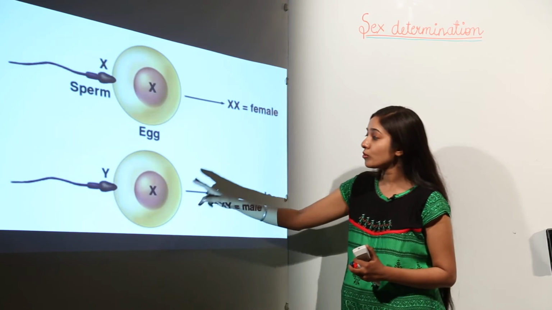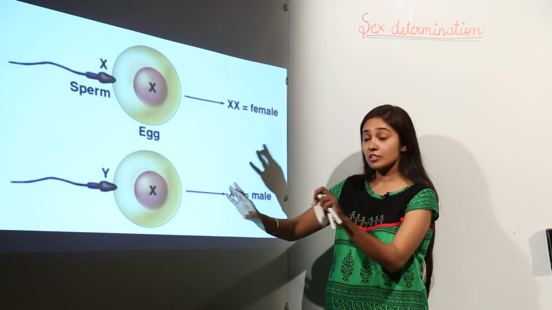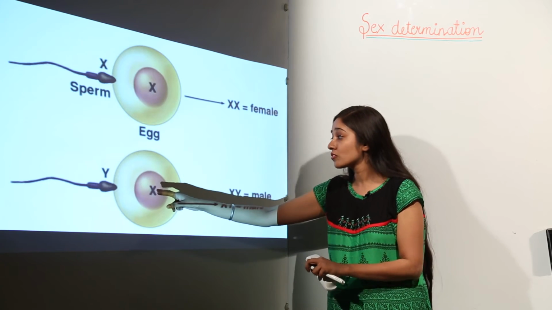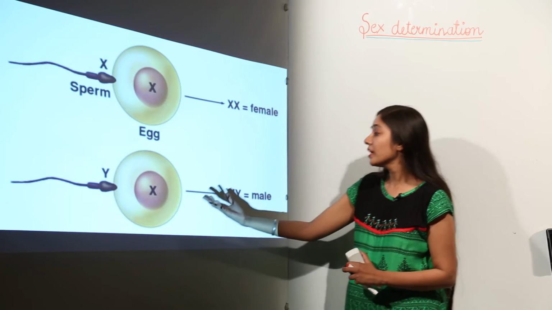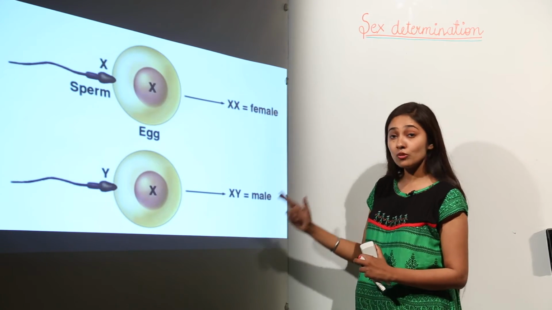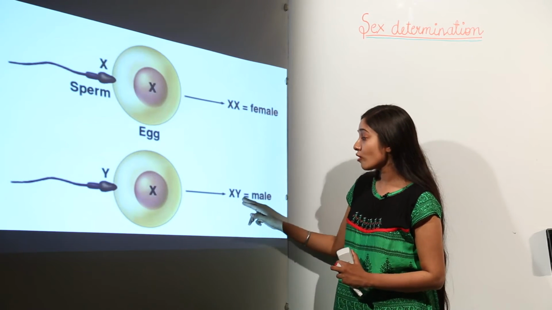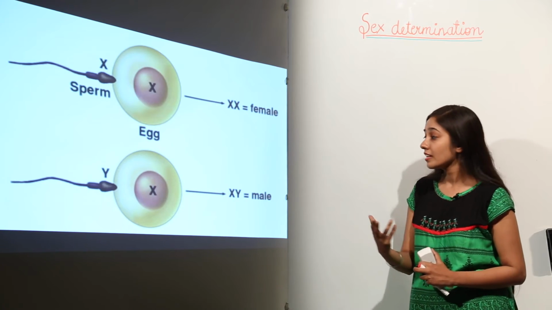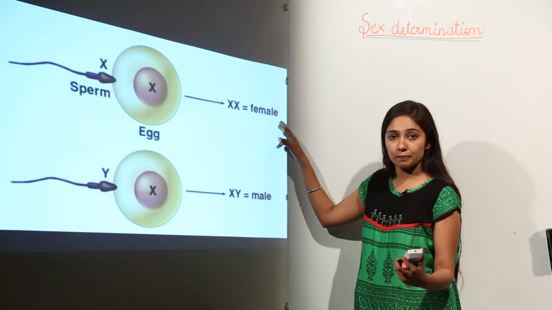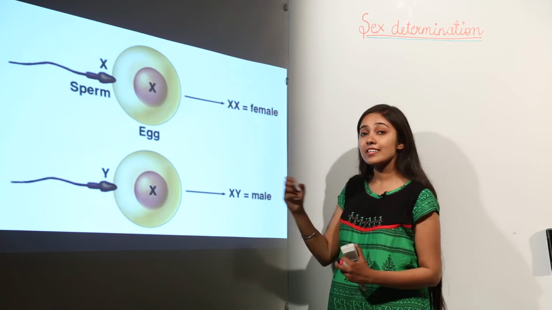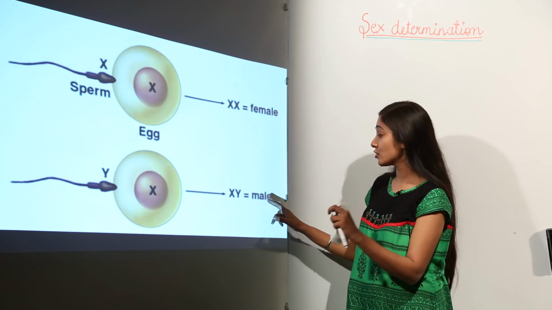So the sperm which is carrying the Y chromosome is going to fuse with the ovum, which will definitely have only an X chromosome. What is this going to produce? It is going to produce a male child, since I told you that the presence of the Y chromosome is more important as compared to X, because if the combination is XX, then there will be only a baby girl. But if the chromosome pair is XY in the growing baby, it is going to develop into a male child.